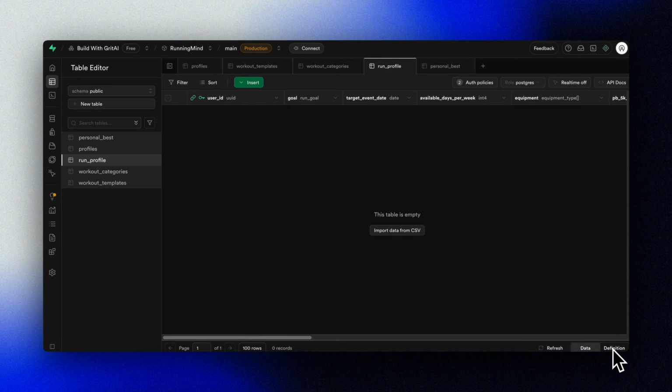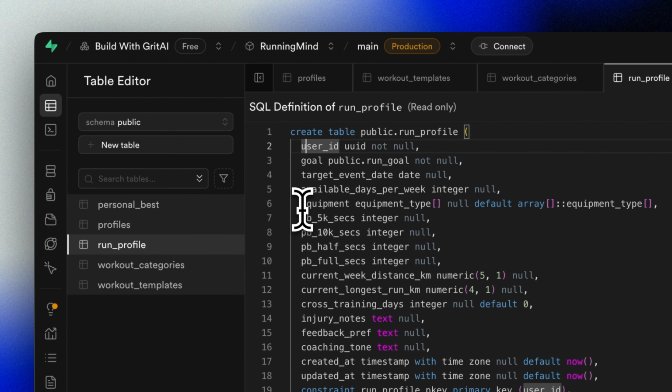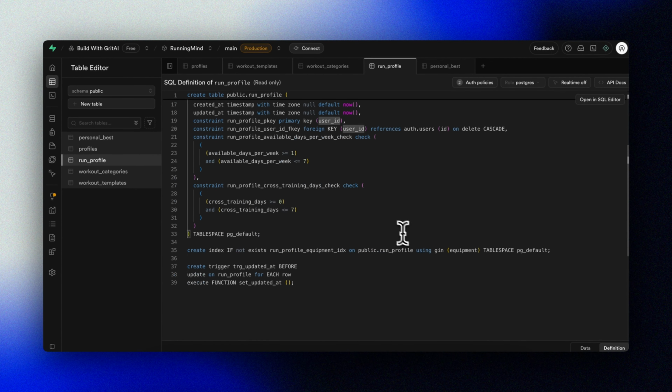Now, we haven't talked too much about SQL, and with help like O3 or even the Supabase advisor, we get away with not really knowing too much about SQL. But in essence, what we're doing here is creating these tables and defining each column in the table. Each column has a name and a data type.